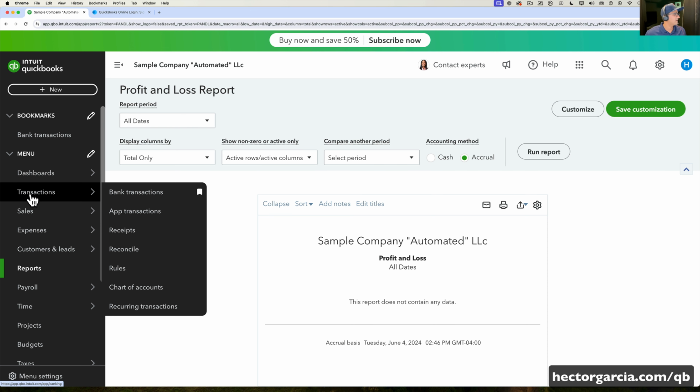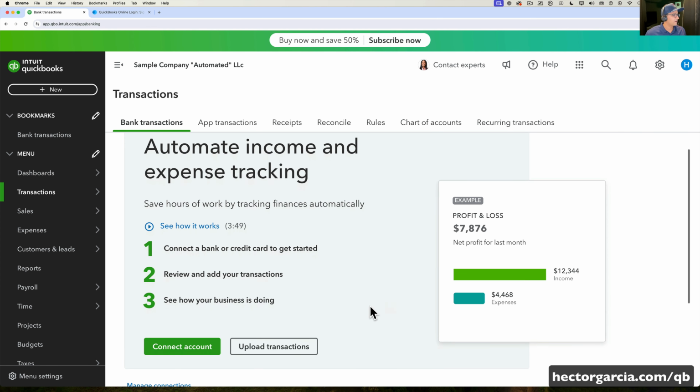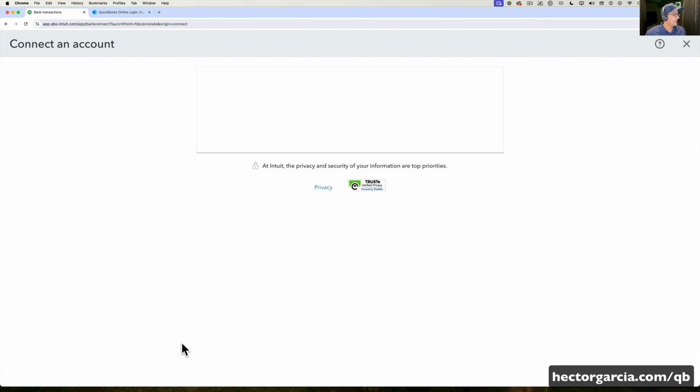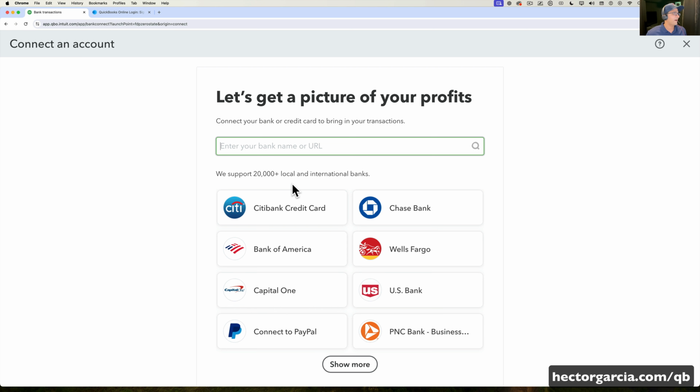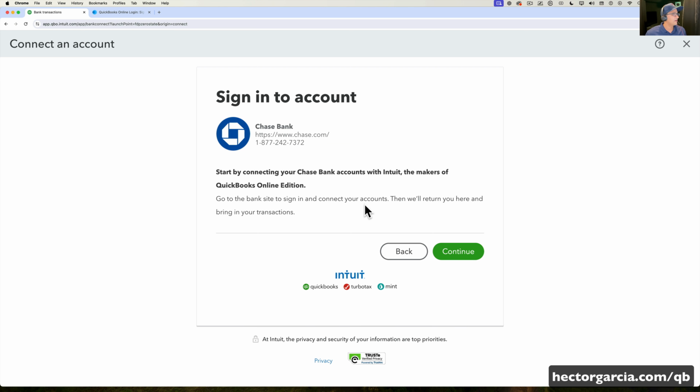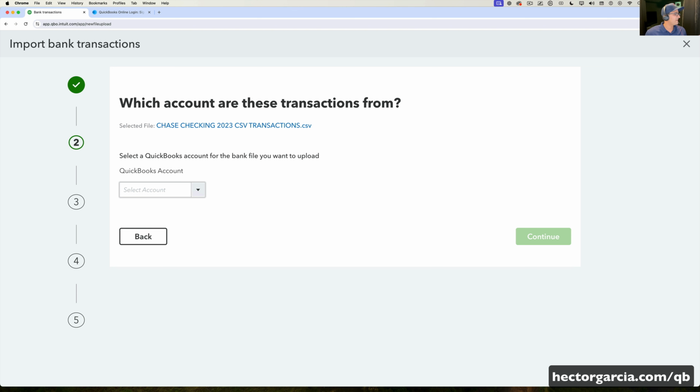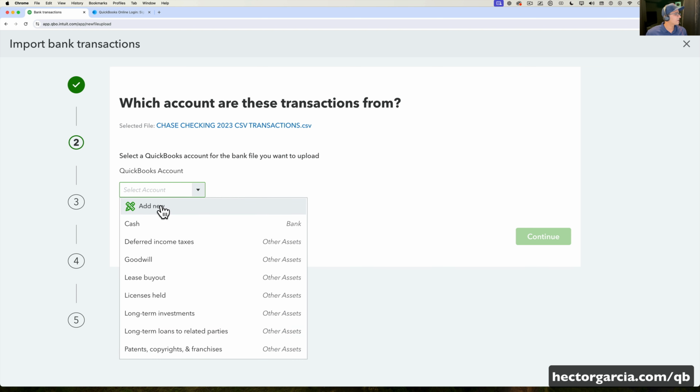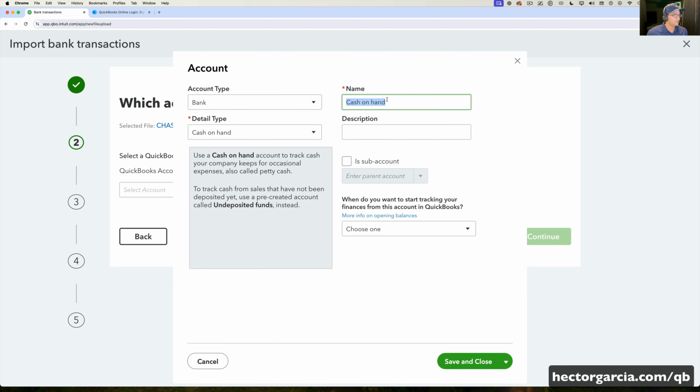So let's go into transactions, bank transactions, and then we're going to click on connect account, and we're going to connect the file. So we'll go into Chase, and then we're going to go to continue, and then here on my other screen, I'll go ahead and put the credentials to connect the bank account. Okay, so I finished connecting the bank account. I'm going to go ahead and create a new checking account. So let's just call it checking 1125.